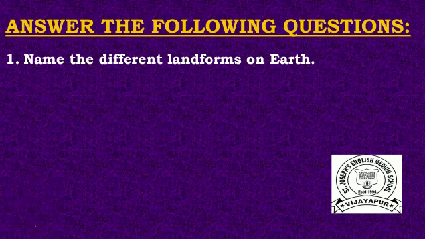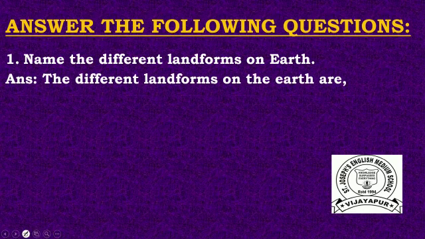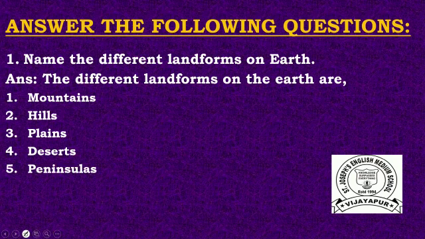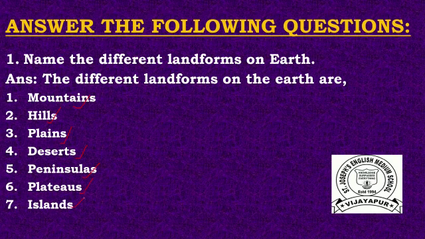Answer: the different landforms on the earth are mountains, hills, plains, deserts, peninsulas, plateaus, and islands. These all are the different kinds of landforms on the earth.